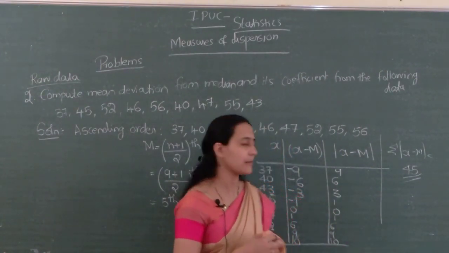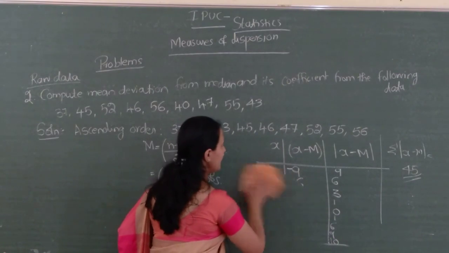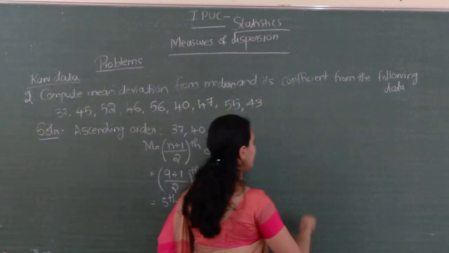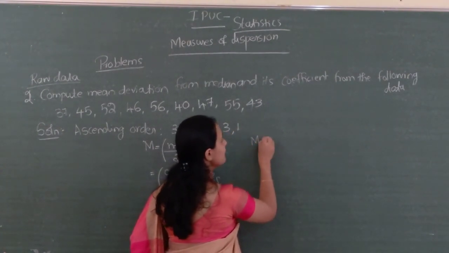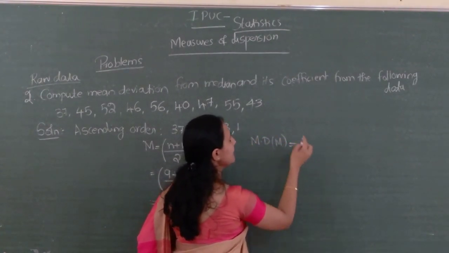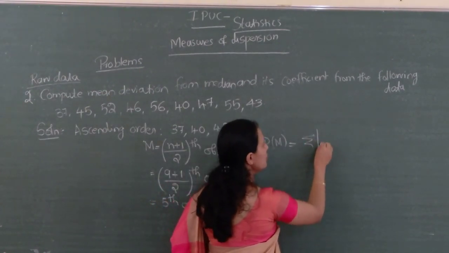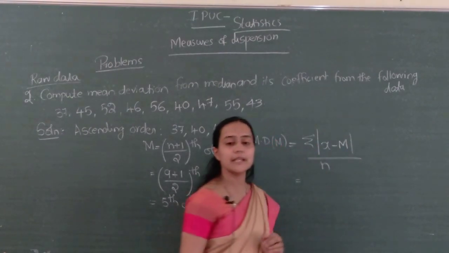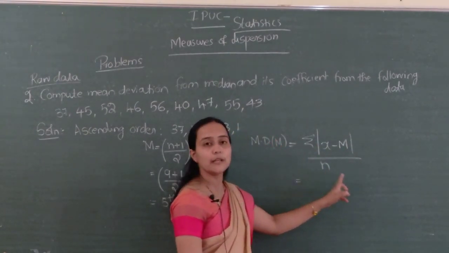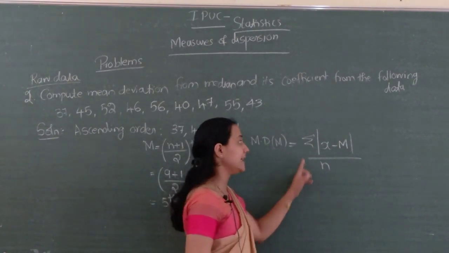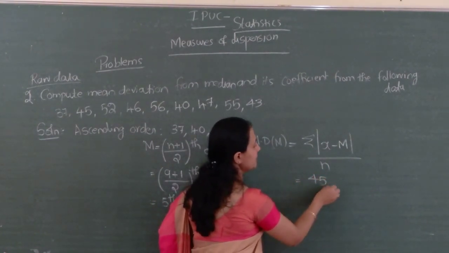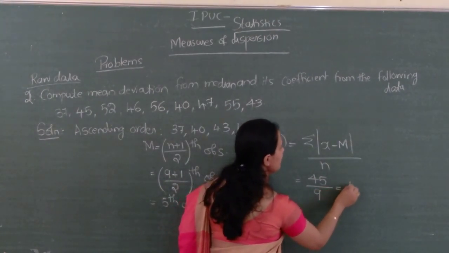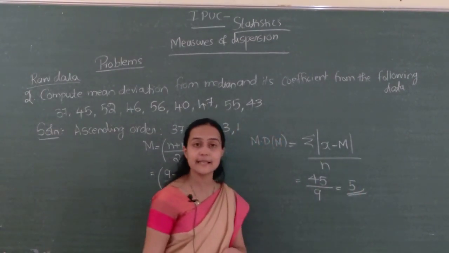Next, apply the formula. What is the formula? Formula is sigma mod x minus m divided by n. So it is the mean deviation from median. Mean deviation from median is sigma mod x minus m divided by n. That is 45 divided by number of observations, 9, right? 45 divided by 9 is 5. Mean deviation from median is 5.